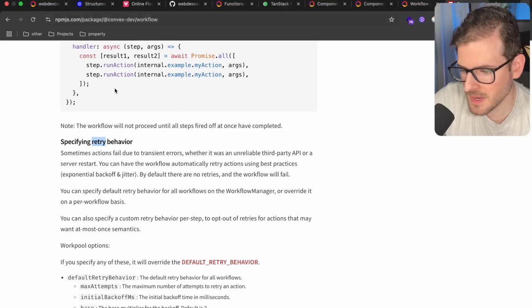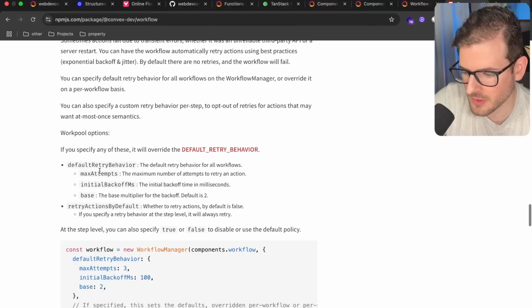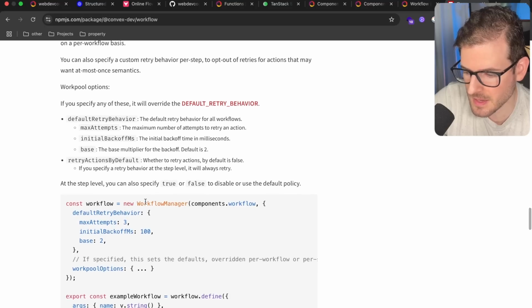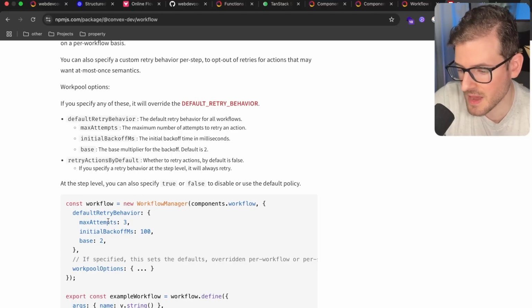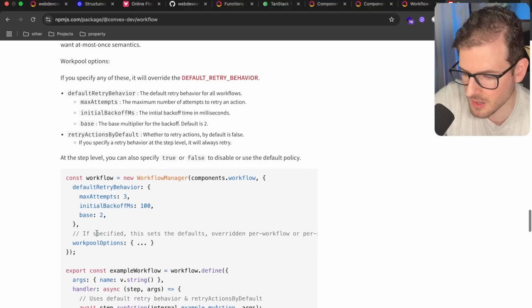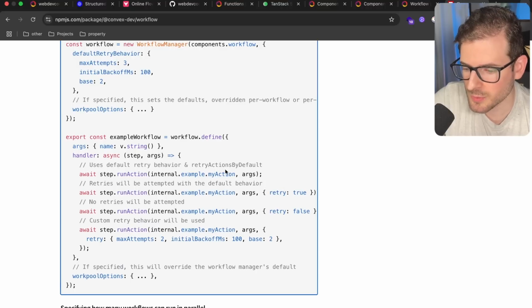So if I go to the npm package, they have retry behavior that you can add to your workflow. Basically, if you try to run a step and for some reason it fails, you can have it do a max retries of like 3. You can specify your backoff. You can do the base multiplier for that backoff. And the default behavior is that they will retry, which is great.